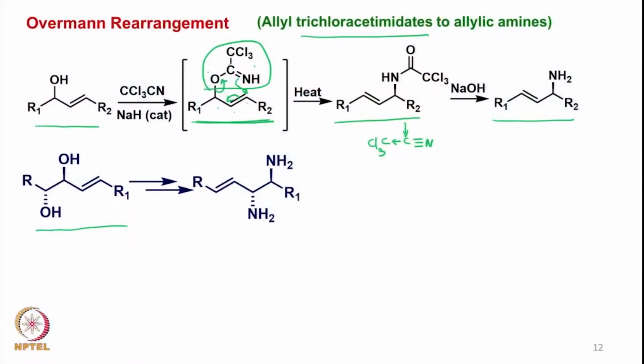Now I am showing an interesting example here where we take, for example, a 1,2-diol with defined stereochemistry here. If we treat this with trichloroacetonitrile, if we use more than 2 equivalents of trichloroacetonitrile, both the alcohols would get converted into the corresponding trichloroacetamidate.